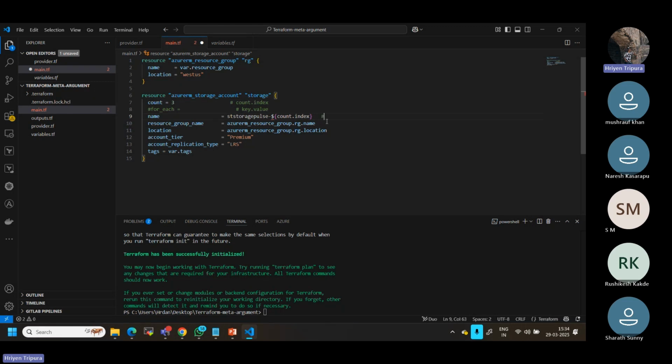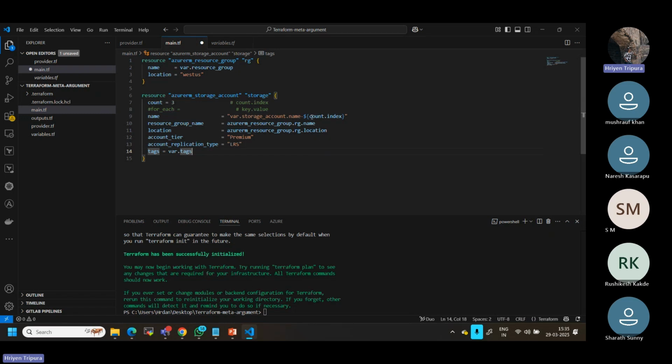That means the first storage account will be something like this. Let me give you, let's copy this one, because this is optional. I have given the hyphen in between, right? If you want, you can give it or you can ignore it. In this case, the actual name will be like this. But if you don't want this name, or if you want to keep it as it was before, then we can also use a different way. Let's say if I want to use it like this, I can just select everything till here. If you select it, use the double quotes.